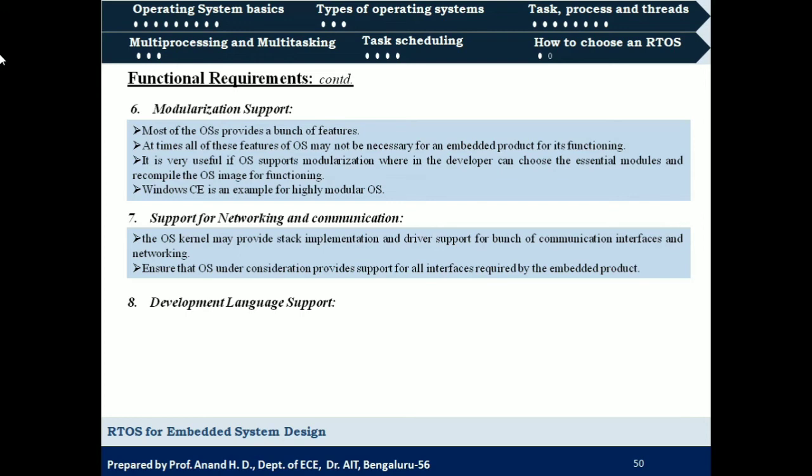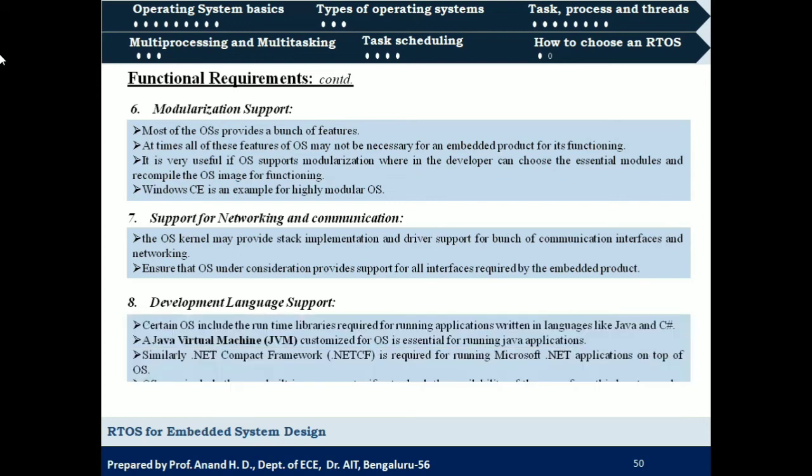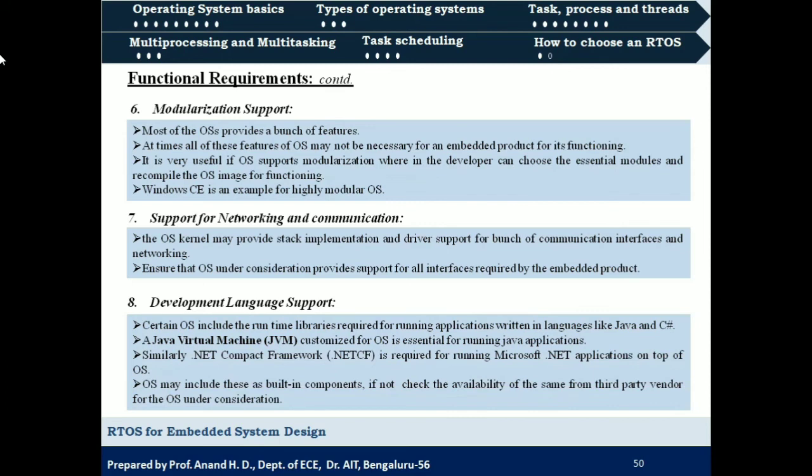Okay, so next is development language support. Suppose we want to code for a particular embedded system; not all operating systems support all development languages. So as per our choice of development language, we need to see whether the operating system under consideration supports it.